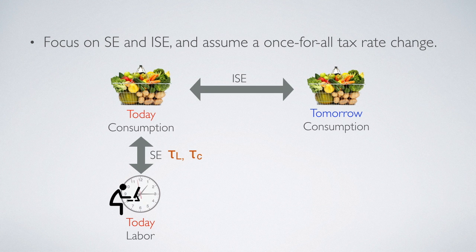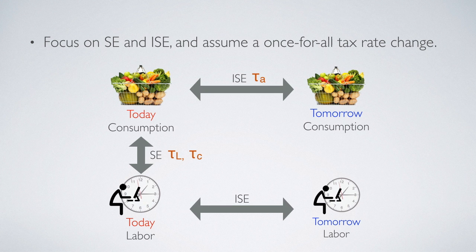Then the trade-off represents the intertemporal substitution effect. We also discuss how asset income tax rate can affect such kind of ISE. In addition to that, we also talk about substitution between today's labor and tomorrow's labor. This intertemporal substitution effect can be affected by asset income tax as well.